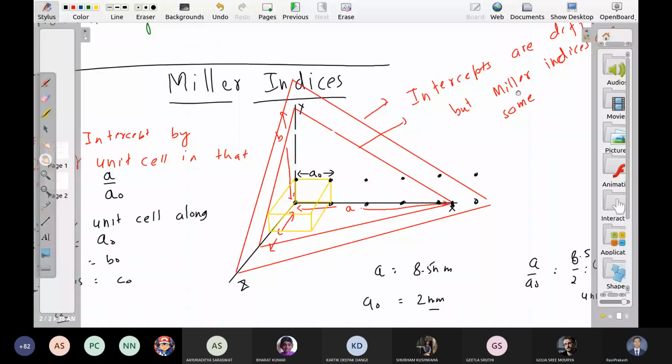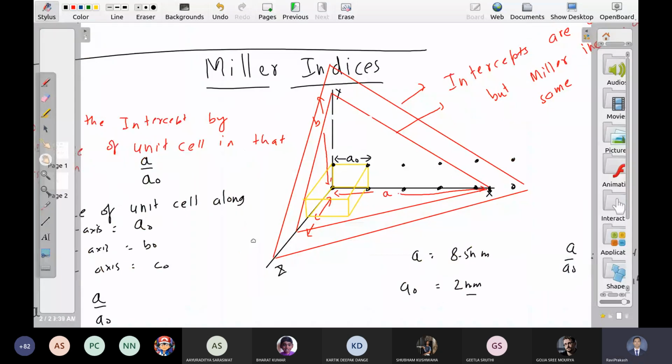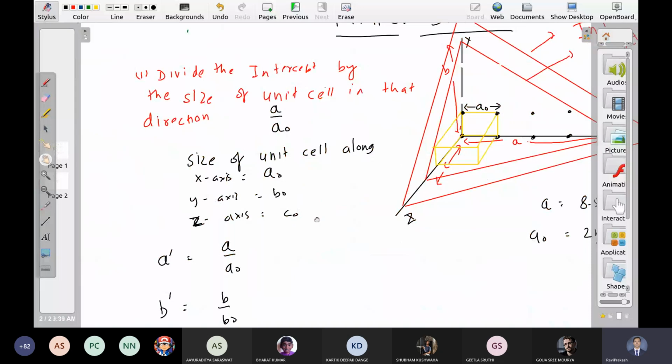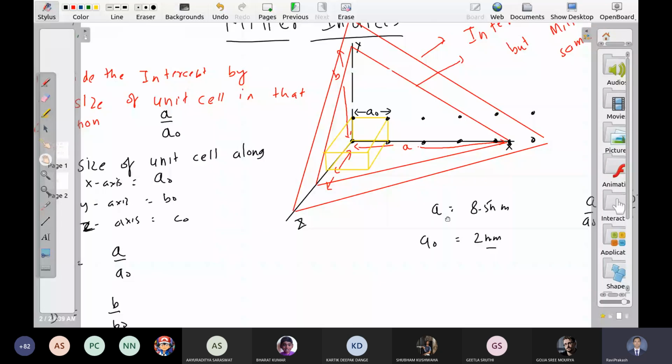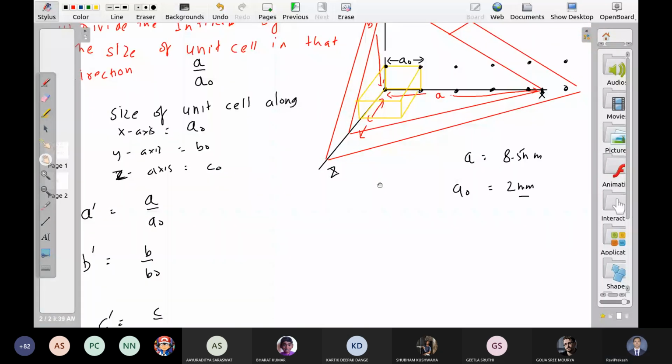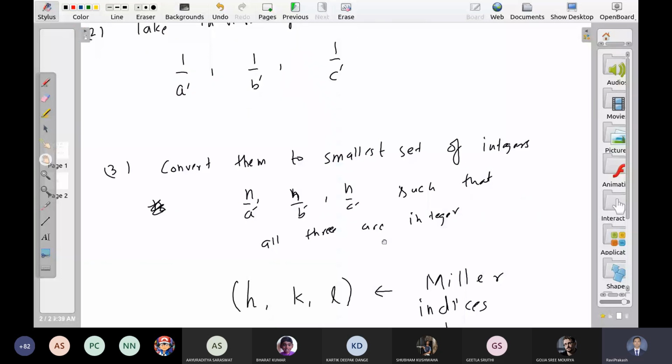Okay. These are dimensionless. ये dimensionless numbers हैं. क्यों dimensionless हैं? Because we have divided by the dimension of the unit cell. We are working in terms of dimensionless numbers. हमने first step में ही dimensions kill कर दी थी. Okay. So these are some pure numbers without any dimensions. So now if I have a plane, I can calculate these numbers. If I know these numbers, how do I find the plane?